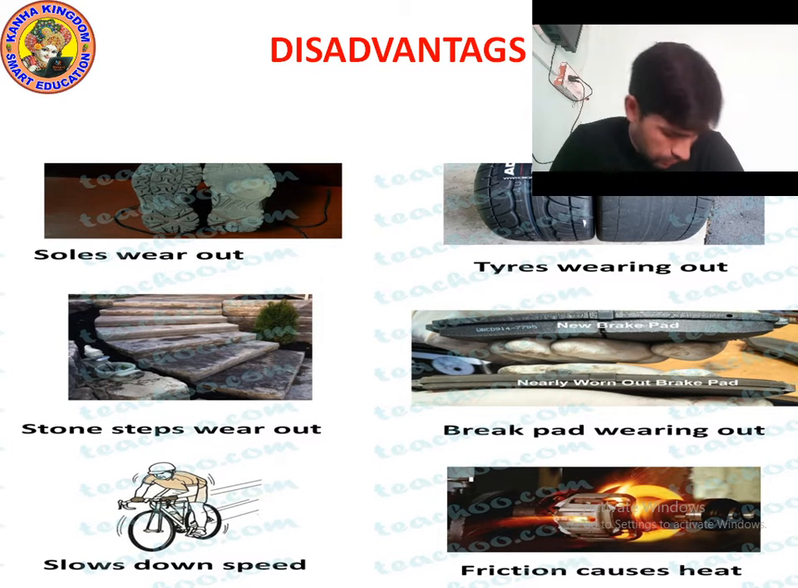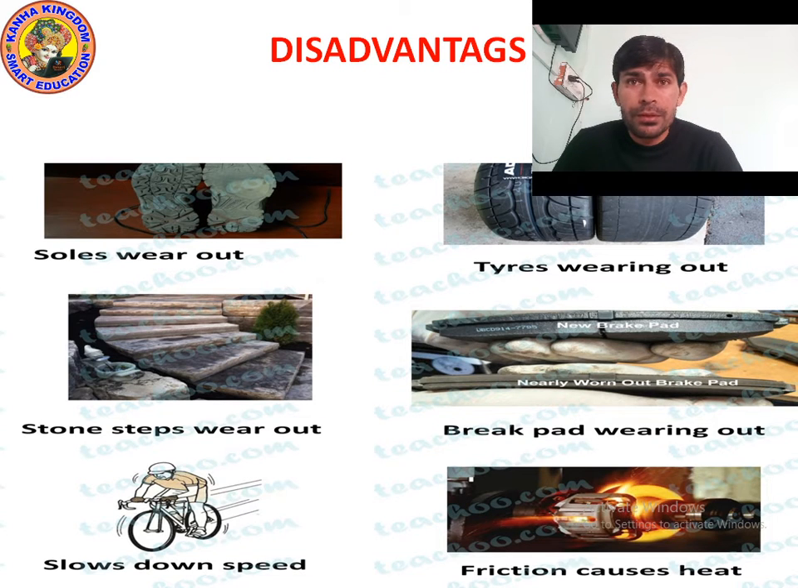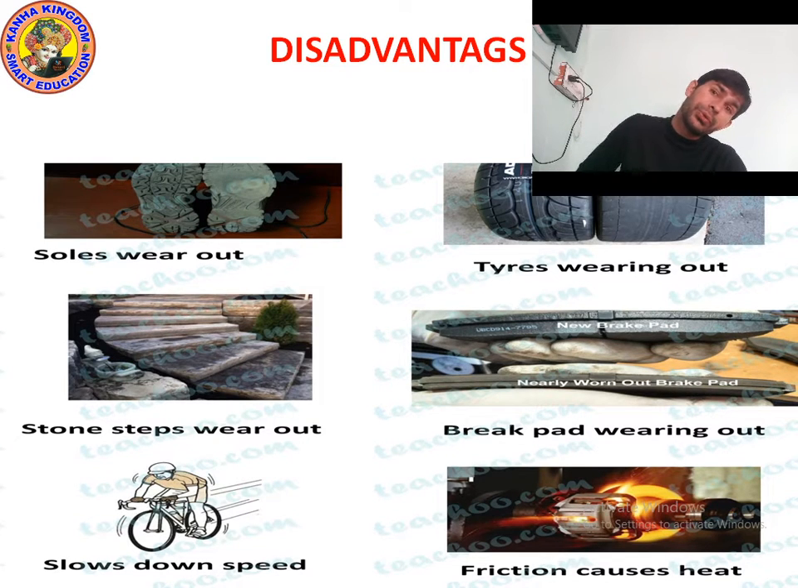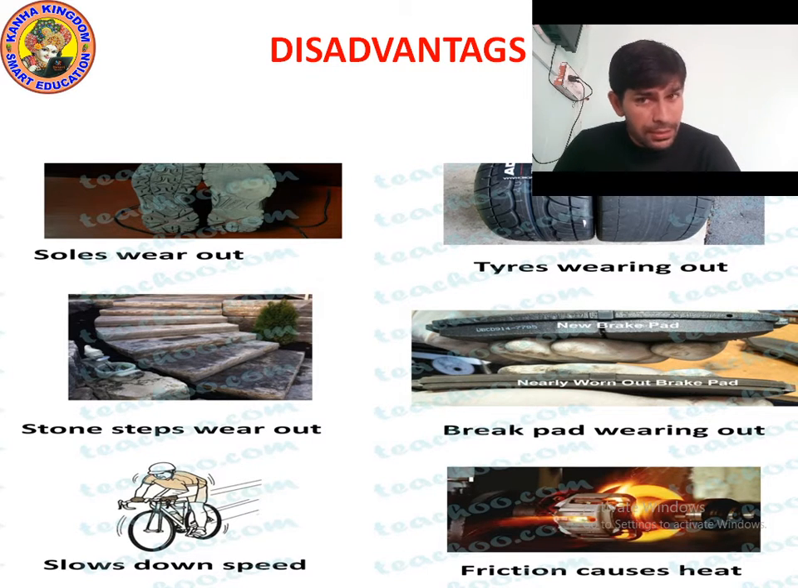Slowing down speed. When you ride a bicycle and apply the brake, the bicycle stops. But if you are riding your bicycle on soil, you cannot ride it very fast. You can run fast on the road, but you cannot run fast on a rough surface. You can ride easily on a smooth surface. So friction slows down the speed.